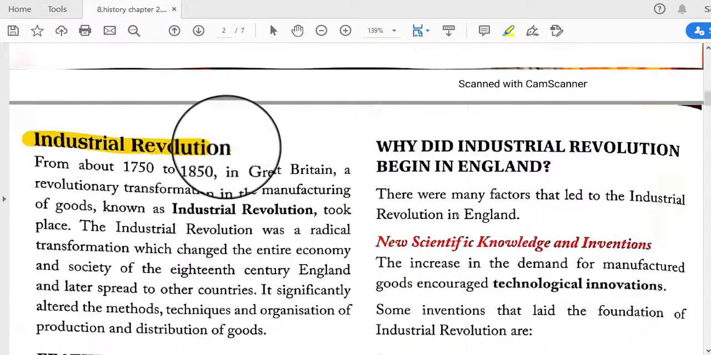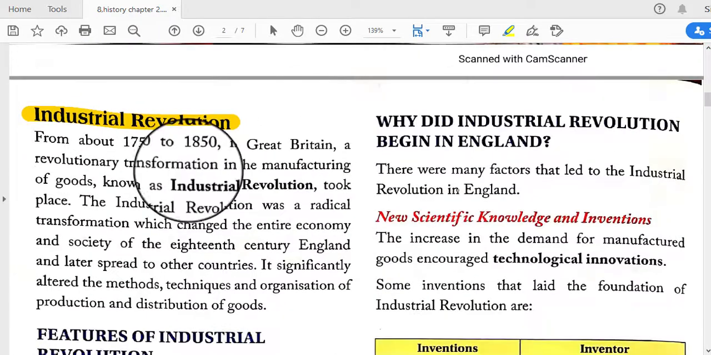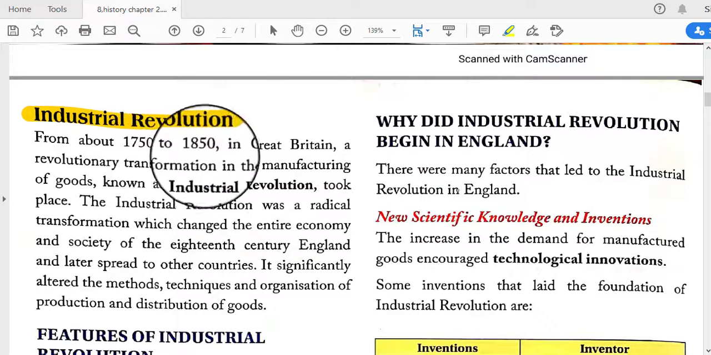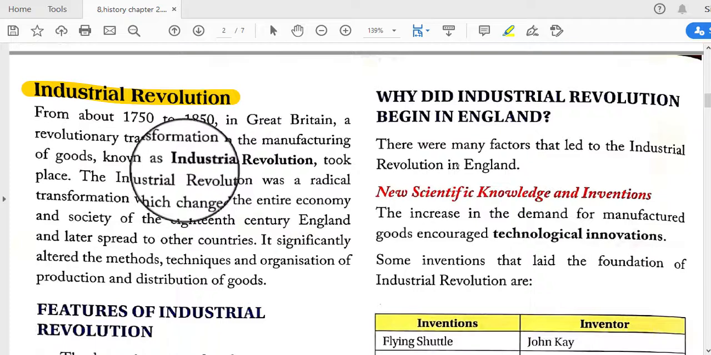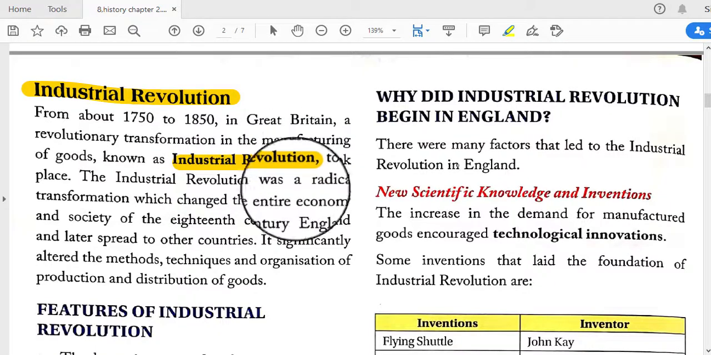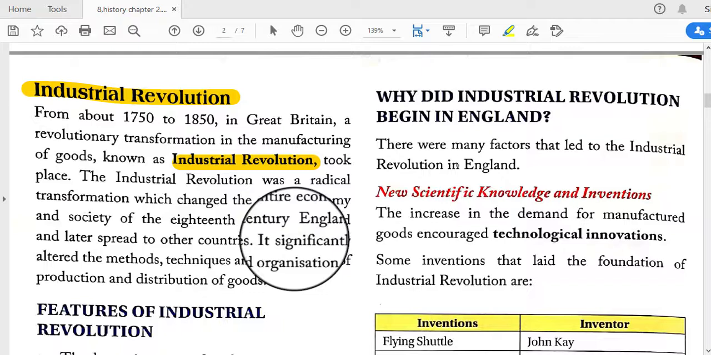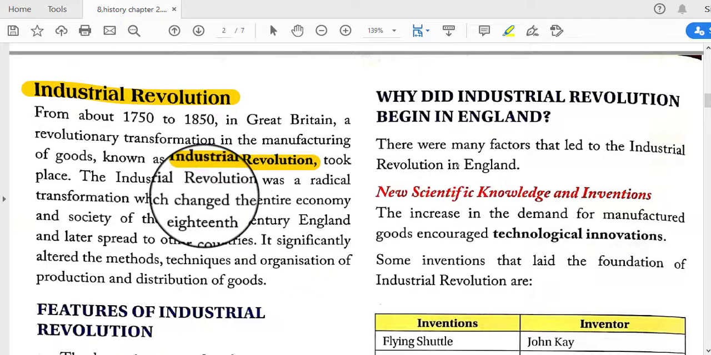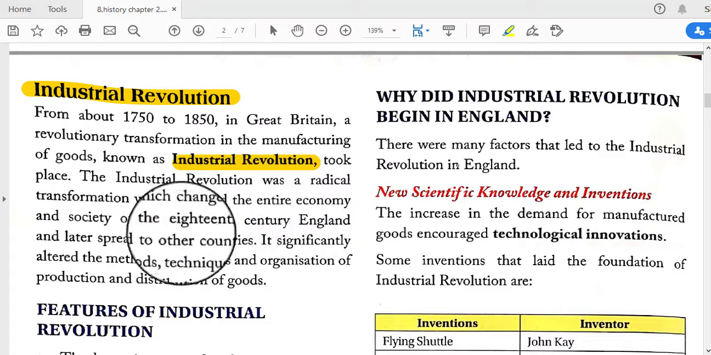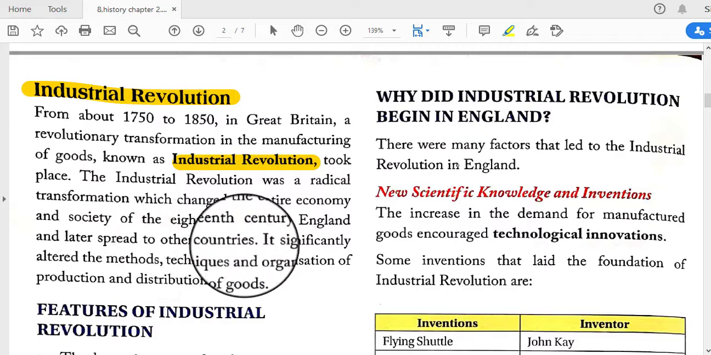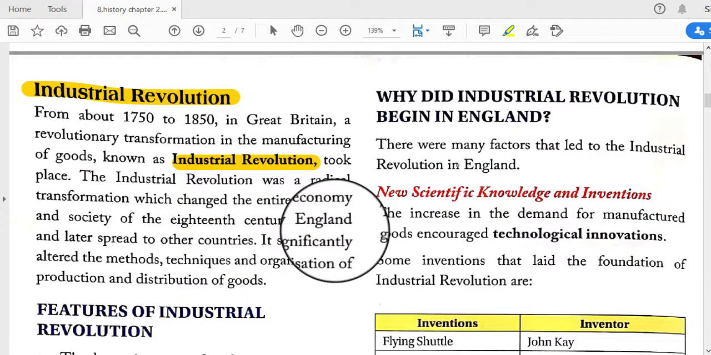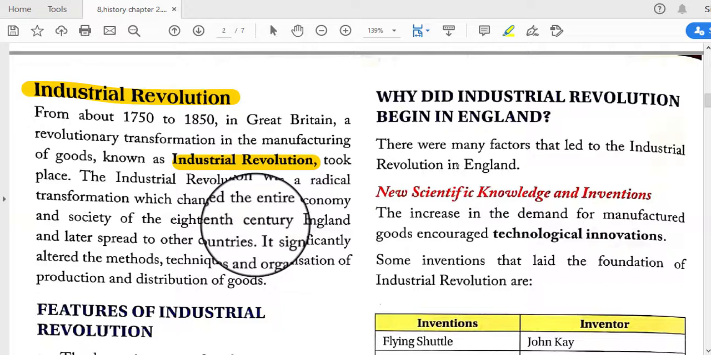And the Industrial Revolution: from about 1750 to 1850 in Great Britain, a revolutionary transformation in the manufacturing of goods took place, known as the Industrial Revolution. It was a radical transformation which changed the entire economy and society of 18th century England, and later spread to other countries. So at first in England the Industrial Revolution took place, and after that it spread to all the countries.